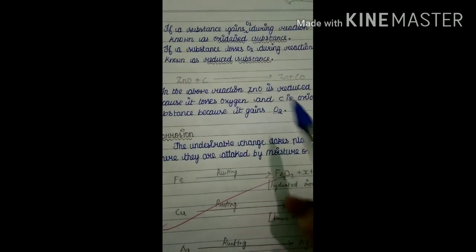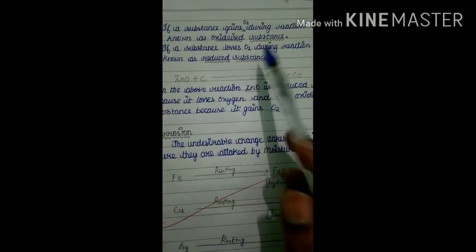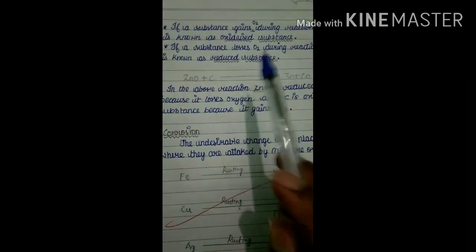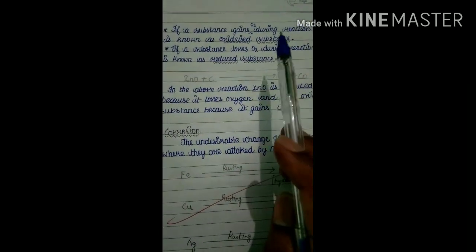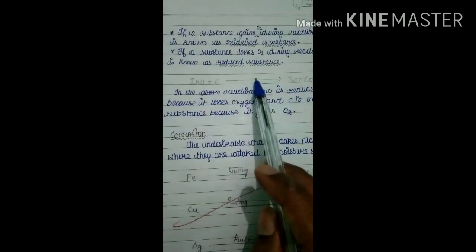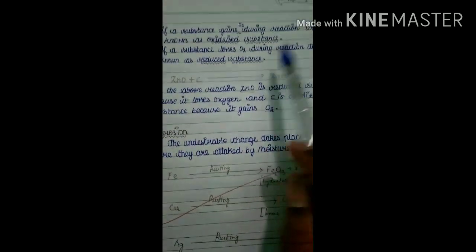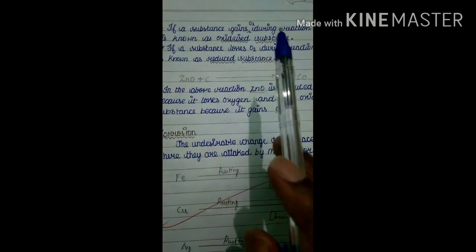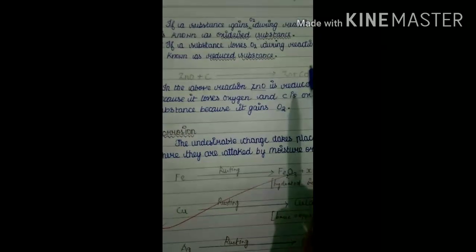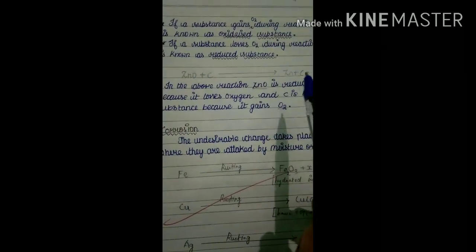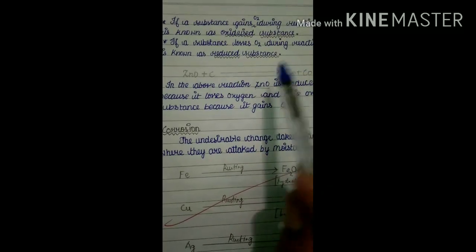Here what is the point? If a substance gains oxygen atoms during a reaction, it is called an oxidized substance. Similarly, if a substance loses oxygen atoms, it is called a reduced substance. Gaining oxygen atoms is called oxidation, and that substance is called the oxidized substance.